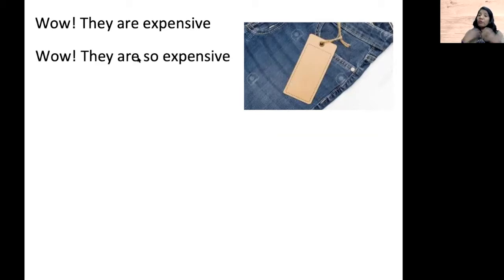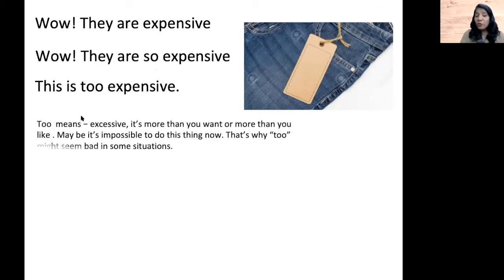So when you say so expensive, probably it's something positive. Yeah, you can afford to buy. But there are some people who say, oh, this is too expensive. So too expensive is something more than your expectations, more than what you like. Here, too means excessive, or more than you want or more than you like. Maybe it is impossible to do this thing now. Probably you don't want to buy it. That is why too might seem bad in some situations.